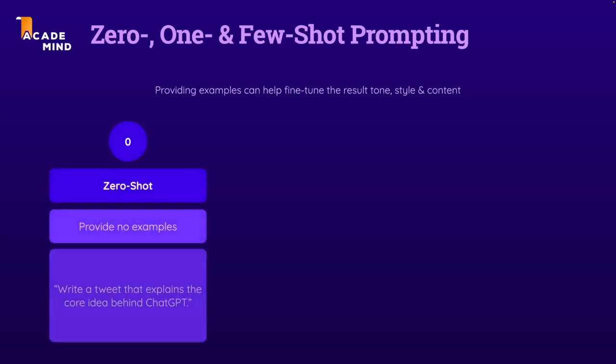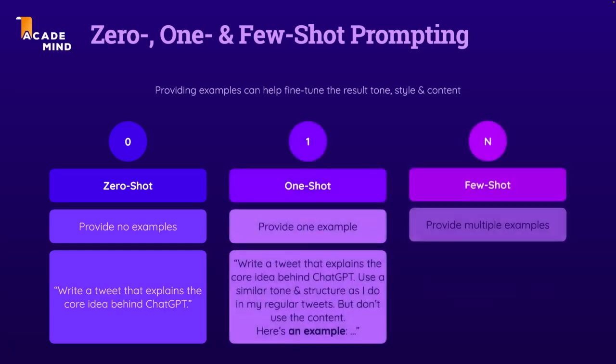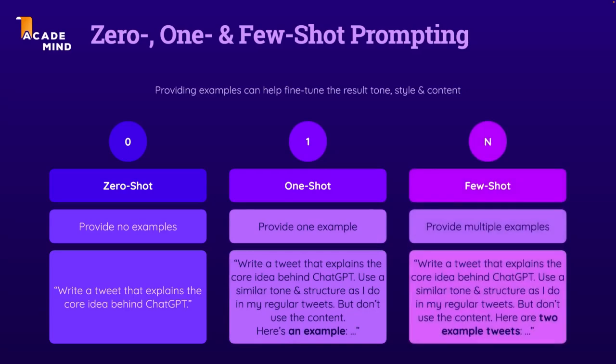Now, 0-shot prompting is in the end what we did thus far. It simply means that you don't add any example to the prompt, and for many use cases and scenarios, this is absolutely fine, as you, for example, saw with the exercises I gave you in the previous lectures. But for certain use cases or scenarios, it could make sense to include one or a couple of examples in your prompt.